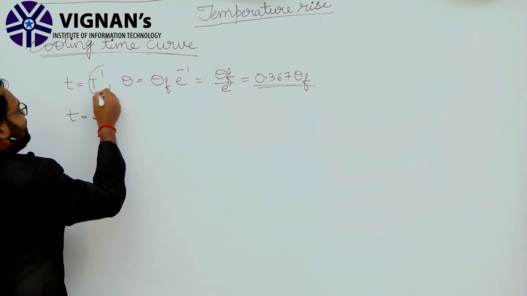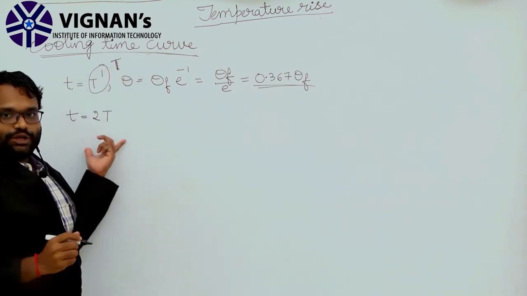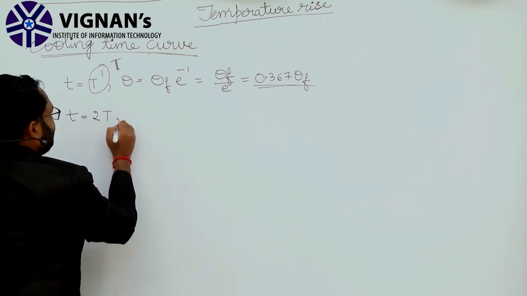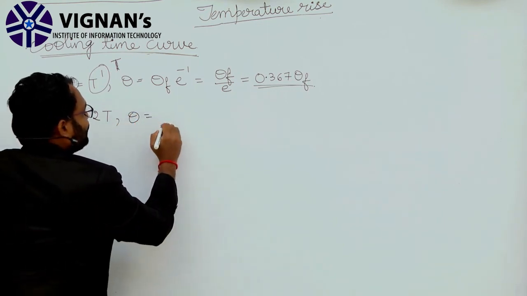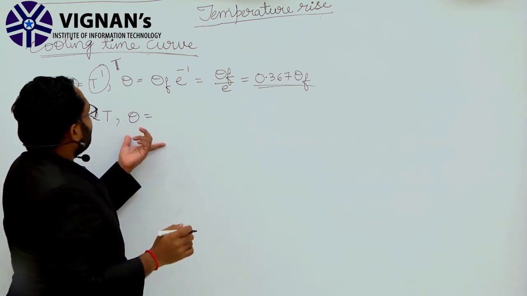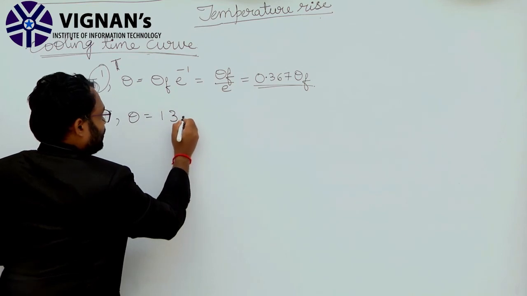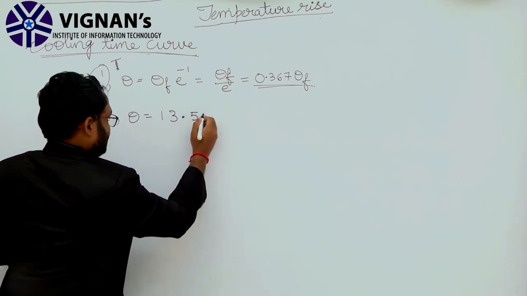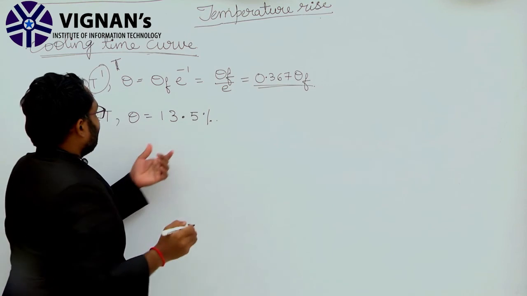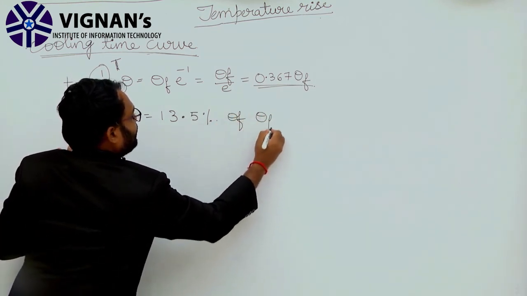Now we consider small t equal to 2T, and we get theta equal to 13.5% of theta f.